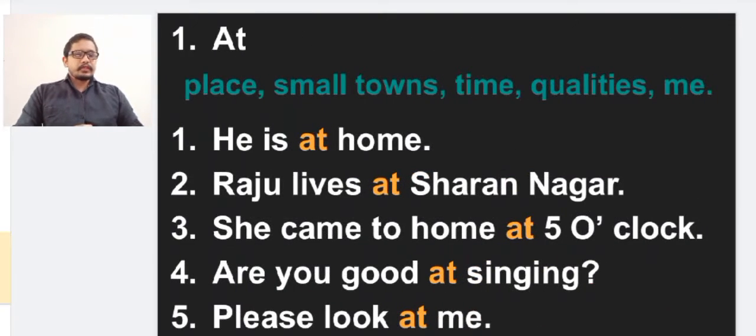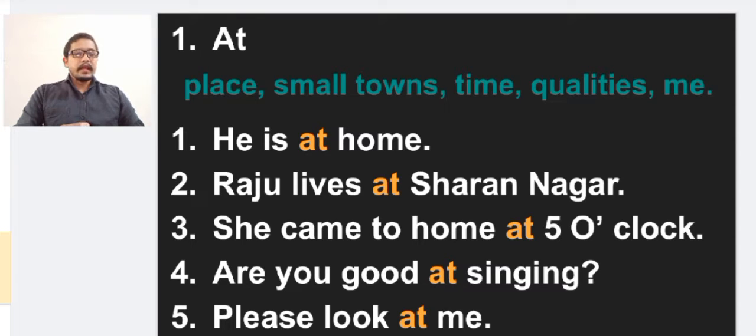Let us come to the first one, the preposition at. Where can we use the preposition at? We can use the preposition at in front of place, small towns, time, qualities, and me. Me, in the sense when me becomes an object, we can use the preposition at. Let us see some examples.